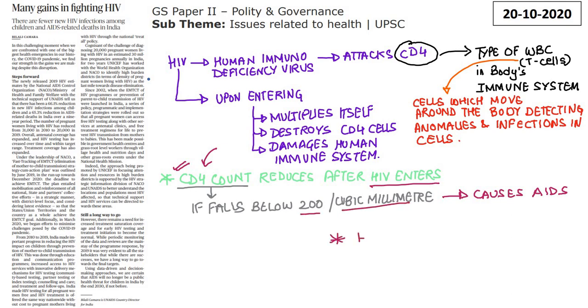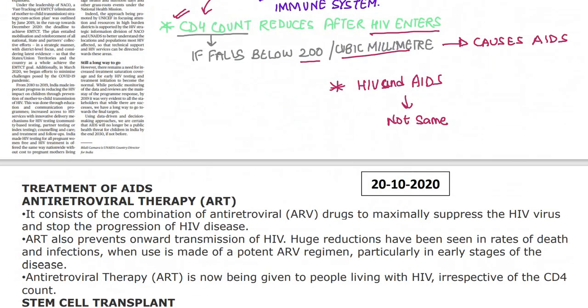That is why we say that HIV and AIDS, they are not same. दोनों ही same नहीं है, right? Because HIV, by receiving treatment, right, the severe HIV can be prevented. But in case of AIDS, the immunity gets compromised at such a high level that even minor infections start to threaten your body. Okay, so that is all about this article.